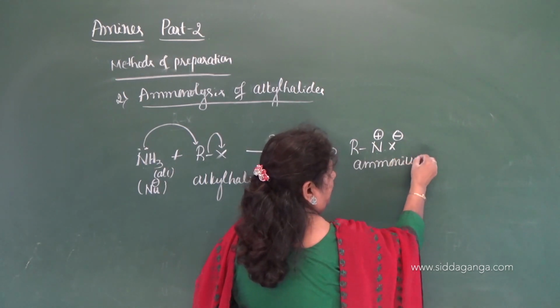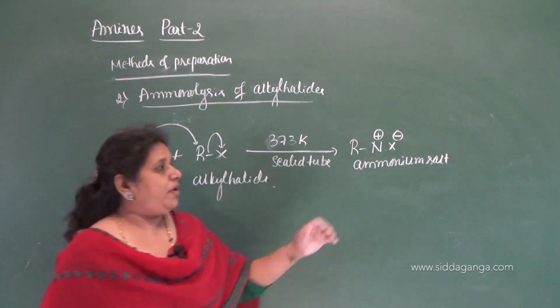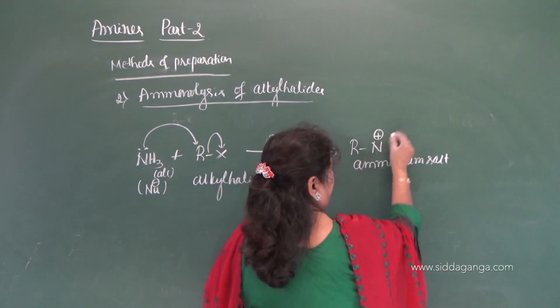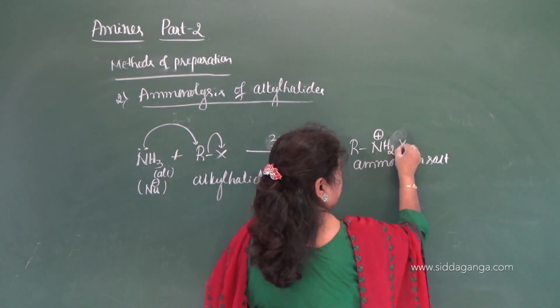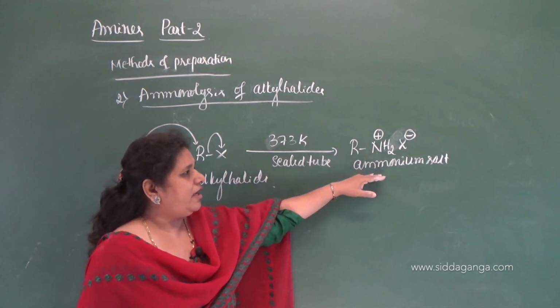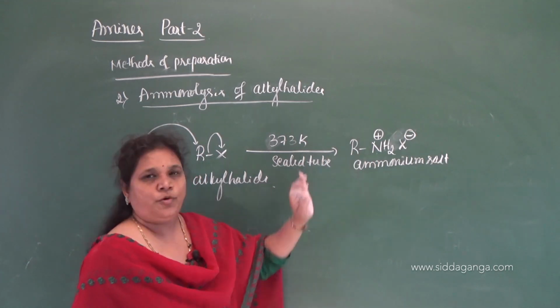First it forms the ammonium salt. We need to separate the free amine from this ammonium salt.